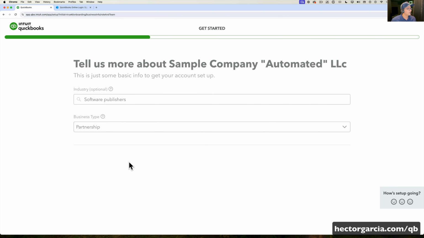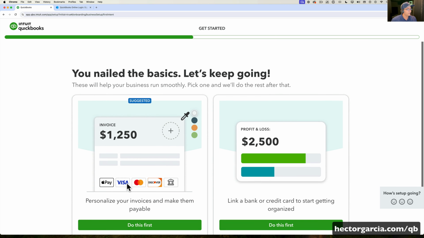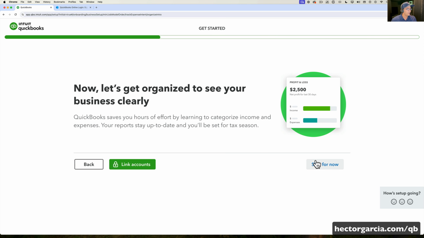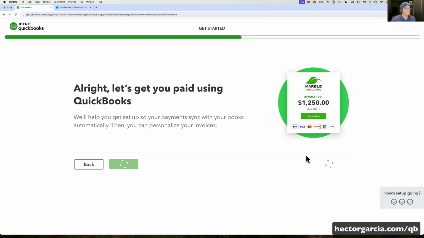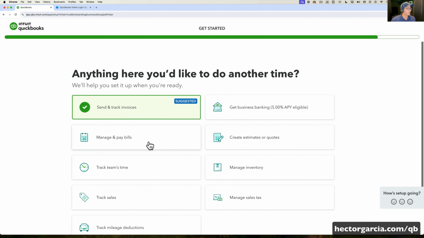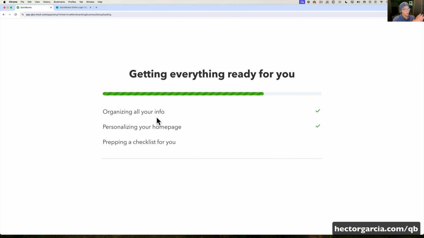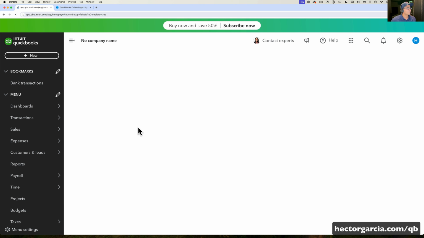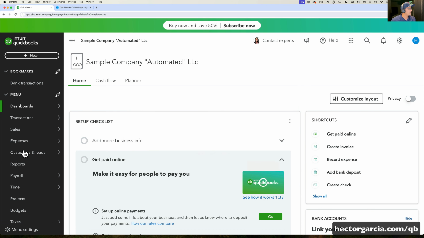We'll go to next. And we're just going to answer the questions that typically somebody would answer when they first create a QuickBooks file. So we will do this first and skip for now, and then next. And I typically just skip through all the setups because they're kind of annoying. Skip through all the setups, and we'll basically start with a brand new file from scratch. So we're going to click here on Let's Go, and then first thing we'll do, just to prove that this is a blank file, is run a profit and loss report.